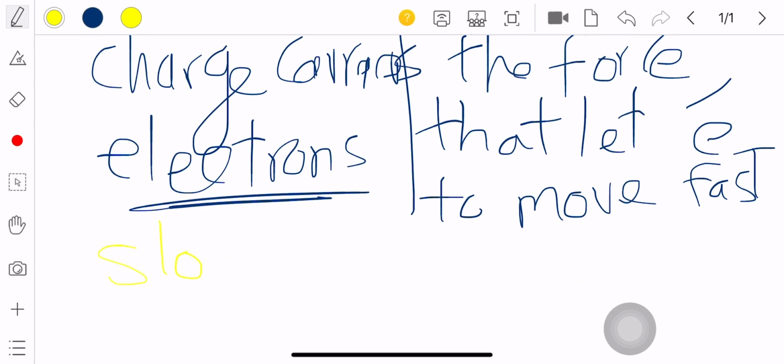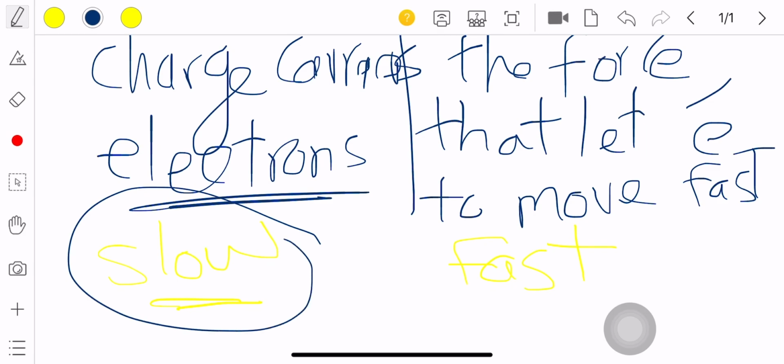It is slow. And the speed of the force that pushes the charge carriers to move, that is called the electric field. It is what? Fast. Excellent. The slow speed we call drift speed.